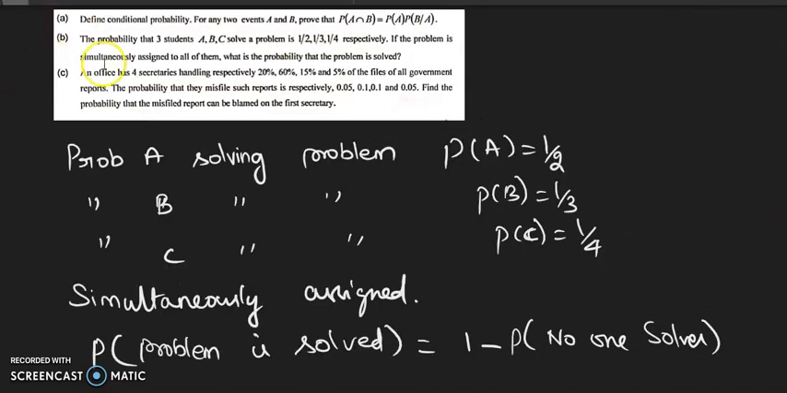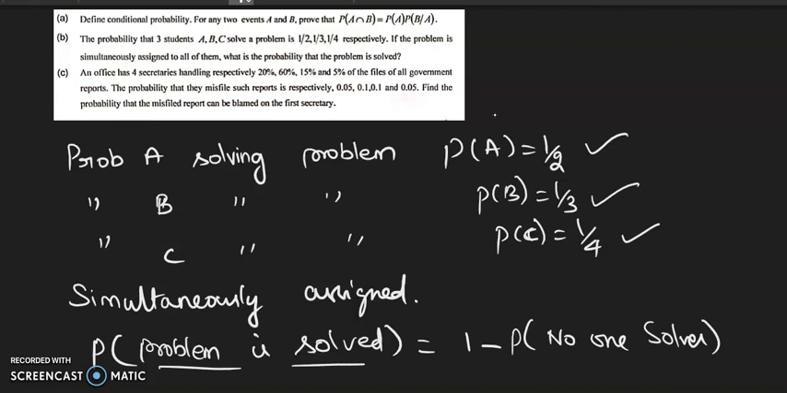Let us see this question. The probabilities that 3 students A, B, C solve a problem are 1 by 2, 1 by 3 and 1 by 4 respectively. If the problem is simultaneously assigned to all of them, so we are giving it at a time to all of them, what is the probability that the problem is solved? Okay, so A solving the problem, 1 by 2, I have written from the question. B solving the problem, probability is 1 by 3. C solving the problem is 1 by 4. So, I want to know the probability that the problem is solved by any one of them.